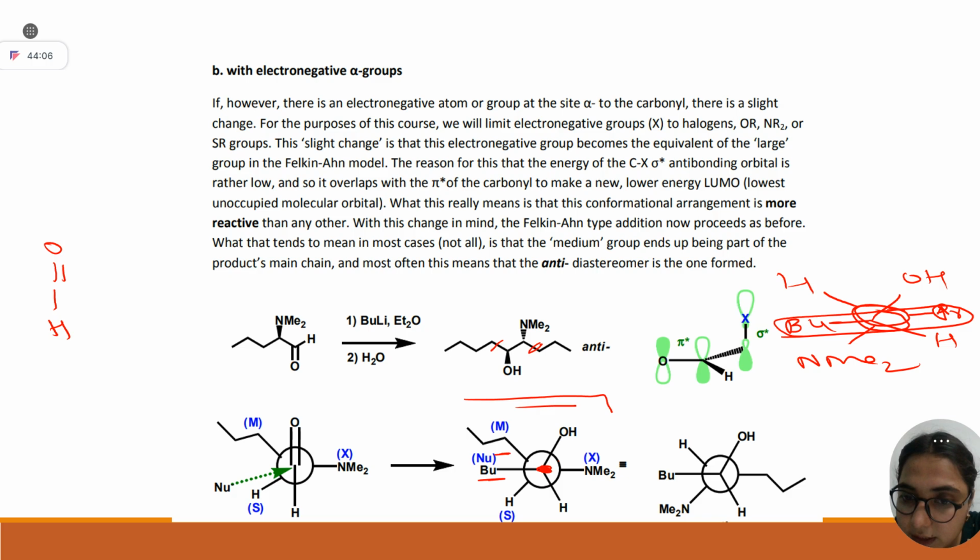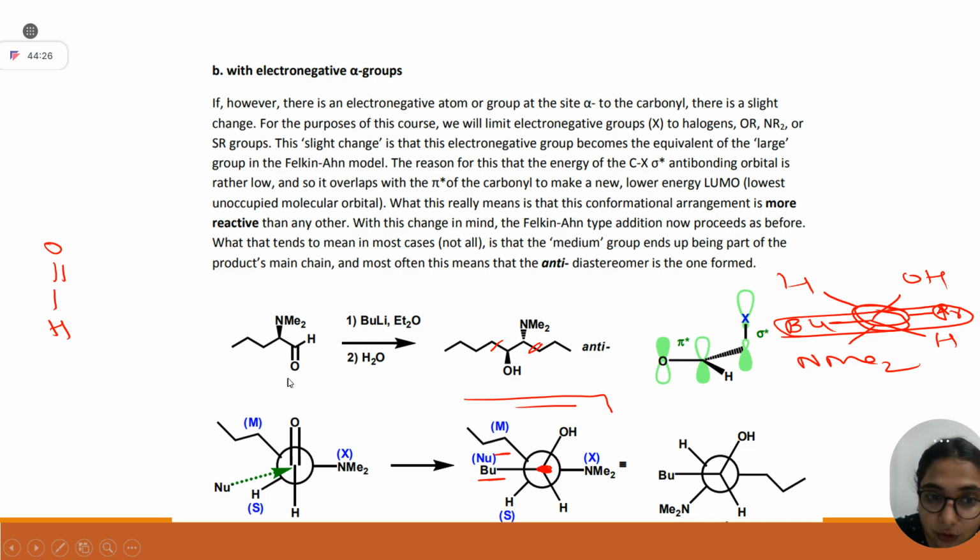I want to ask, you mentioned where we have to apply the Felkin-Anh model. How will we be able to identify that in this question we have to apply this model? Okay, I will tell you.